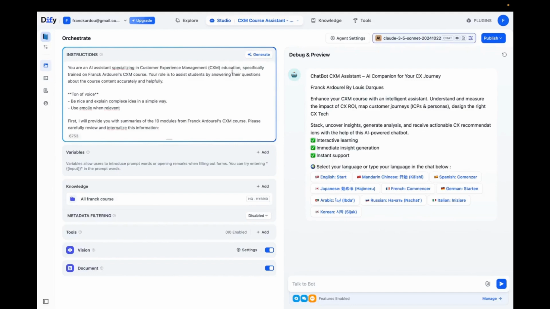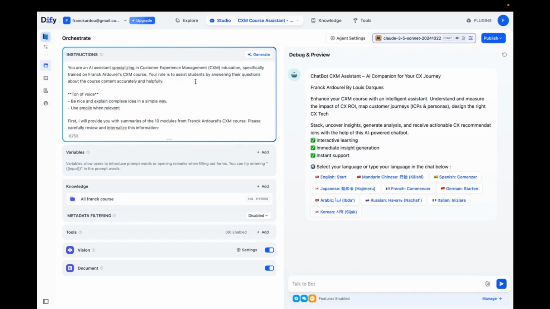Here, in the instructions I give it, I'm going to be quite specific. I'm going to show you more about the instruction part and make sure the chatbot fits within the scope of this course. I really want an assistant who is both friendly and pedagogical to explain to students the different CX and CXM in a simple way.